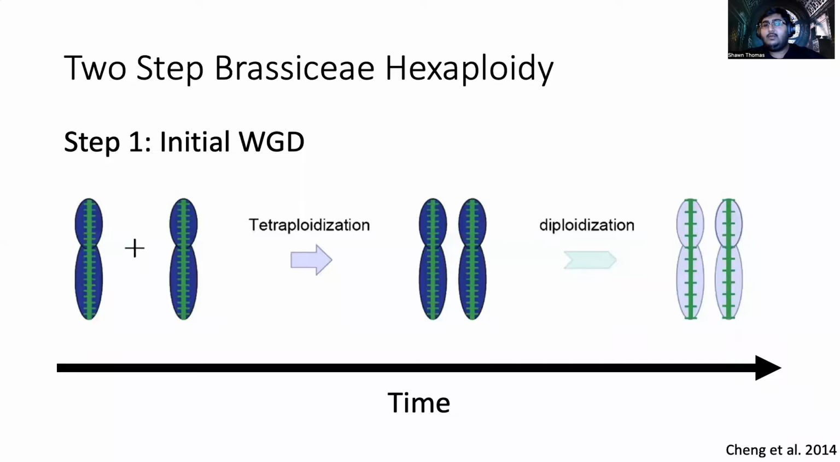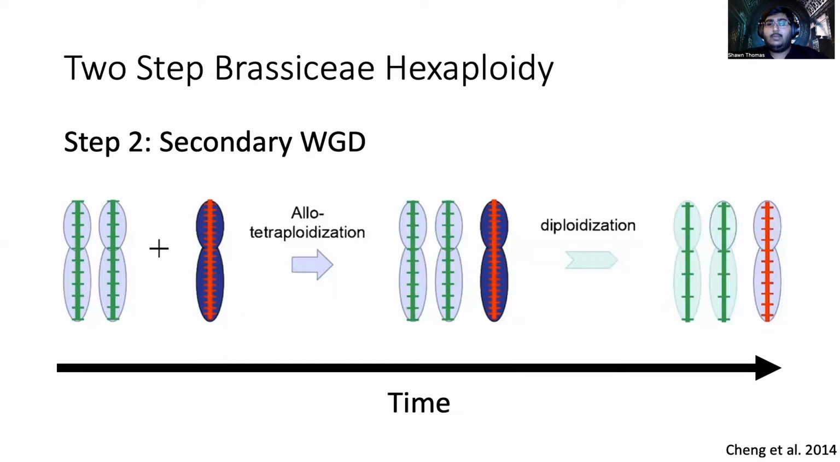A more recent study assembled a chromosome-scale genome for Brassica rapa and found more evidence for the whole genome triplication. Based on the data in the paper, the authors hypothesized that this whole genome triplication would have occurred in two steps. The first step, an initial whole genome duplication, would be this initial tetraploidization, followed by a subsequent diploidization, which would yield segments from two genomes in its descendants.